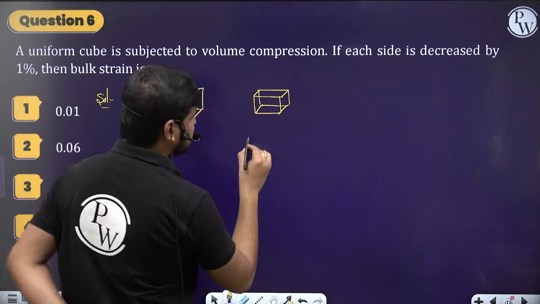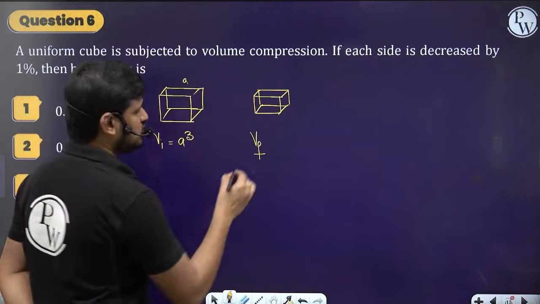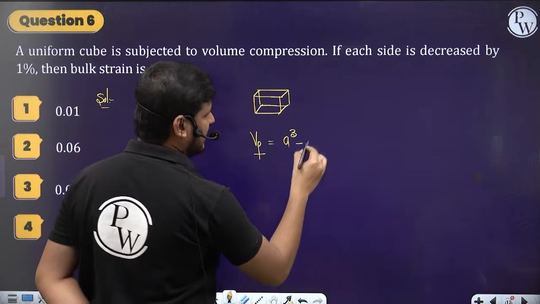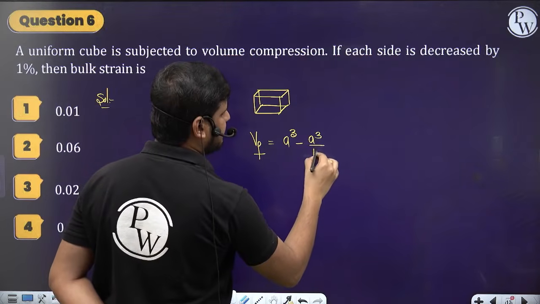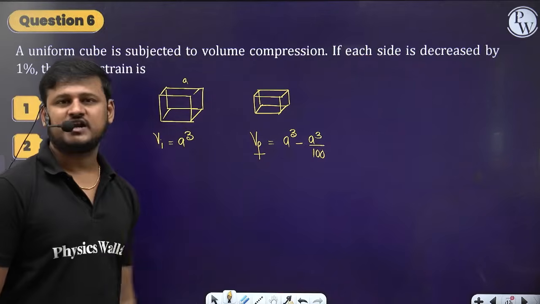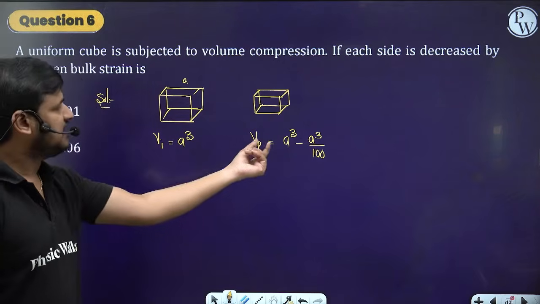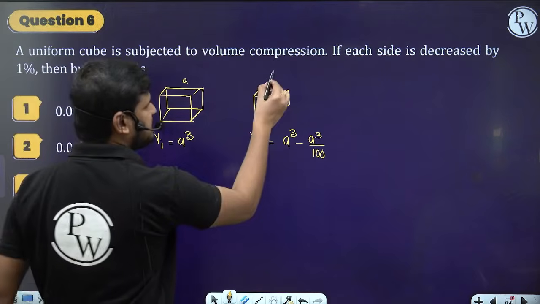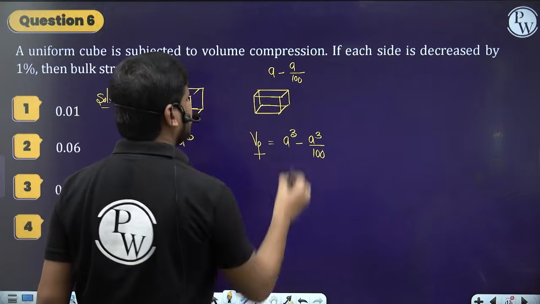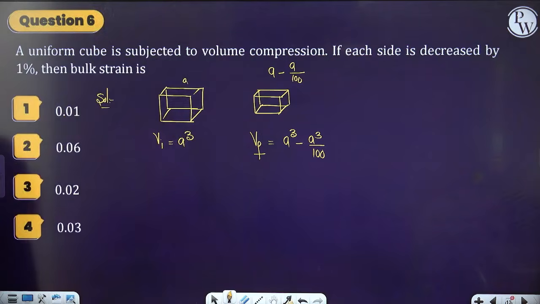So now the final volume will be equal to the initial volume minus A cube by 100, since it is decreased by 1%? Shall I write it like this? It is decreased by 1%, so that means A minus A by 100. Shall I write A minus A by 100? Yes or no?